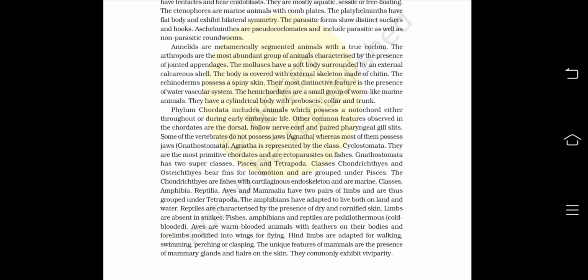Aves are warm-blooded animals with feathers on their bodies and forelimbs modified into wings for flying. Hind limbs are adapted for walking, swimming, perching or clasping. The unique features of mammals are the presence of mammary glands and hairs on the skin. They commonly exhibit viviparity. Here comes the end of the summary part of chapter 4 Animal Kingdom, class 11th biology.